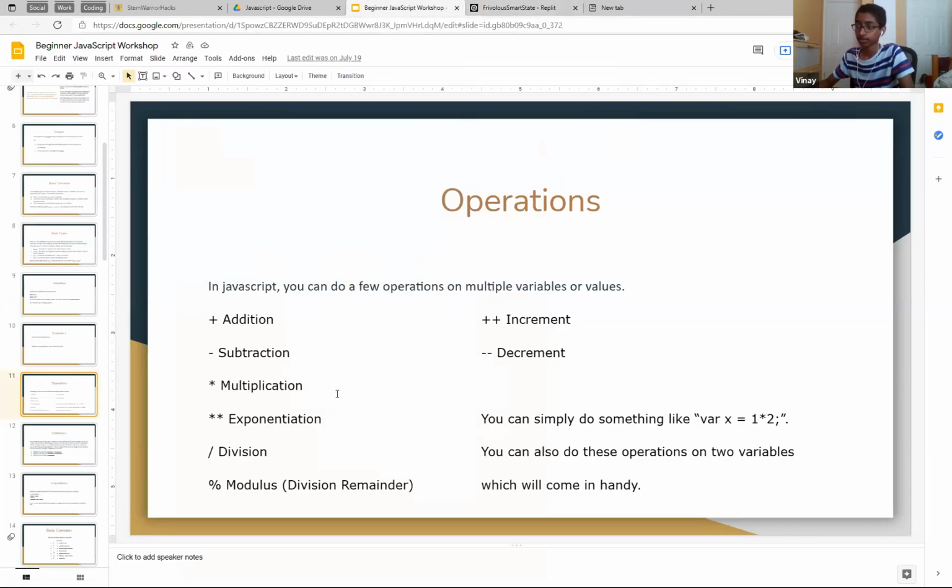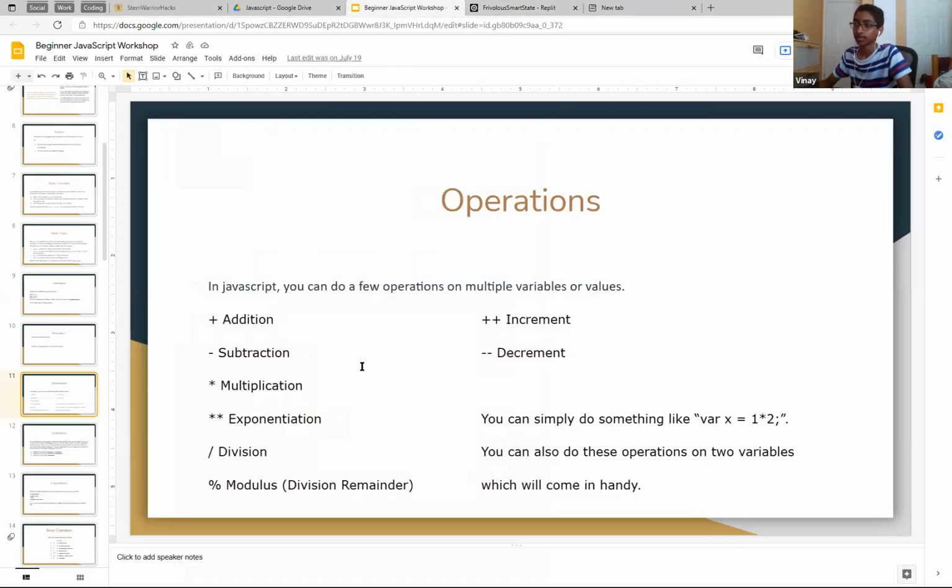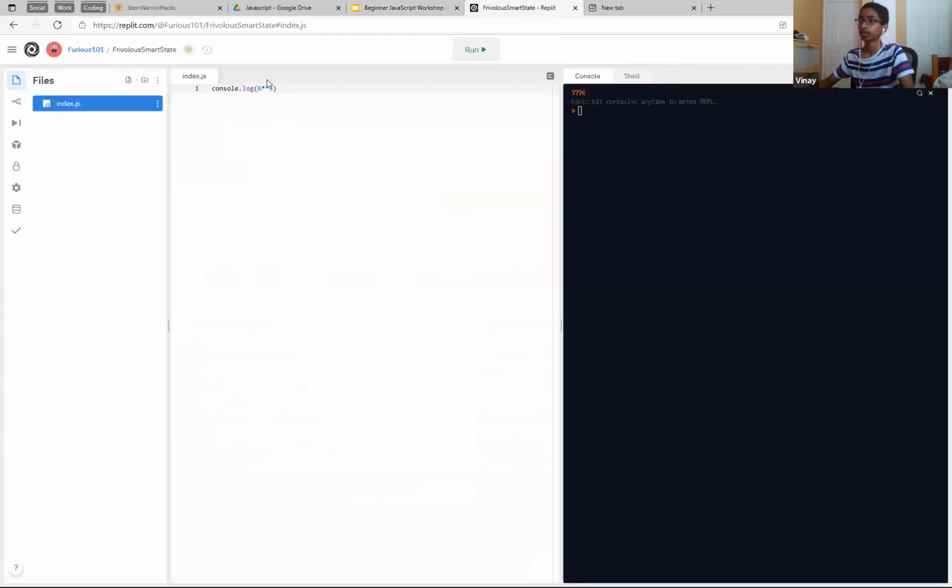And then next on, so addition, subtraction, multiplication, exponentiation. It's quite simple. Just put 2. See, and then yeah, we have a gigantic number, obviously. Division. So division is not going to be like perfect division, right? Because if let's do like 1/7, that's not going to be a clean number, right? So it's not going to be 100% accurate, but yeah. Even if they're from different types, that will work, right? Like this, still works.